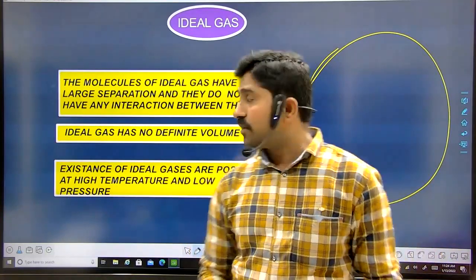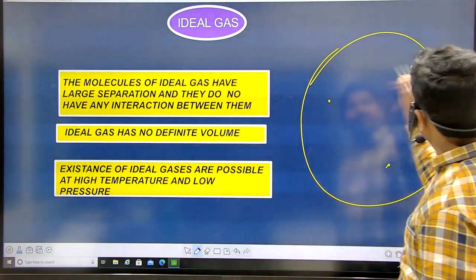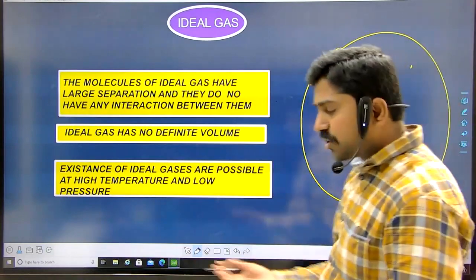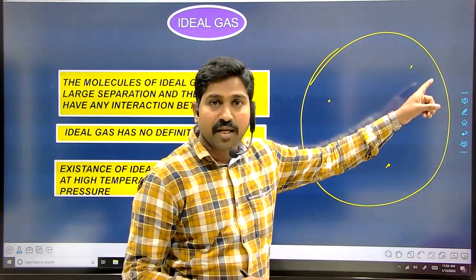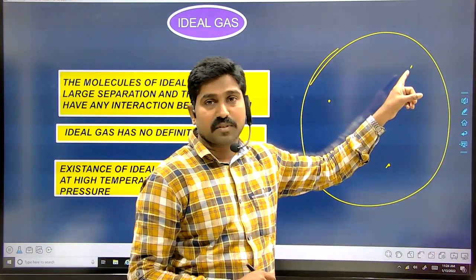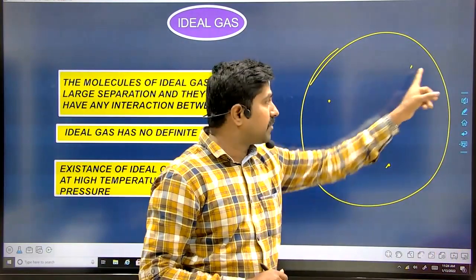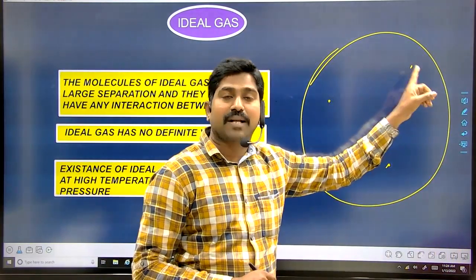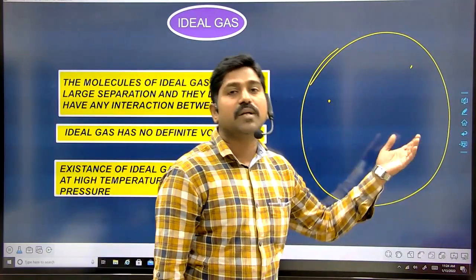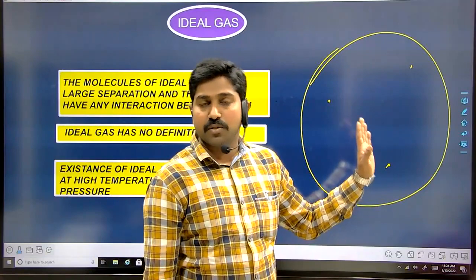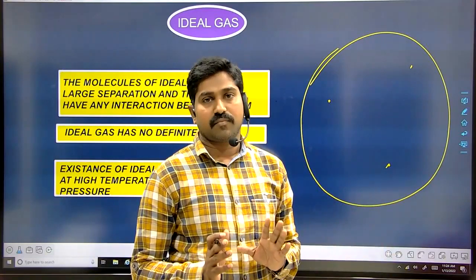But why should they undergo some collisions then, even though they don't have an interaction? Randomly they move with some kinetic energy only. They never have potential energy between them. They never have interaction between them. But randomly while they are moving, they may undergo some collisions. But we should not say that because of attractive forces they undergo some collision.